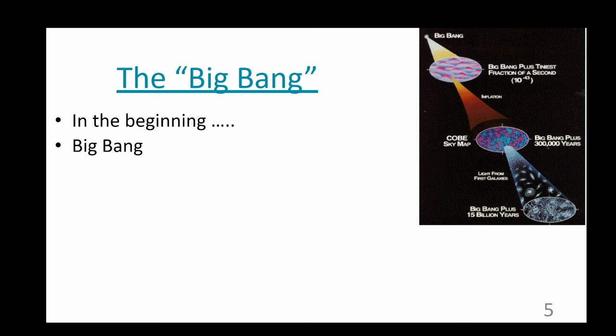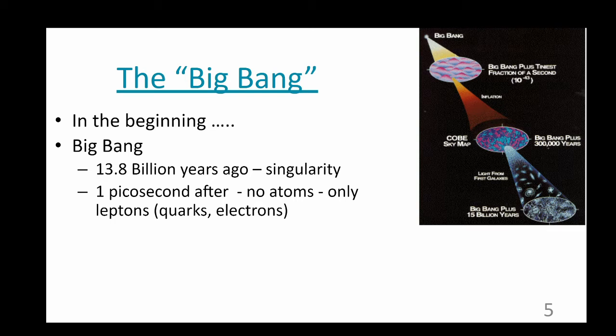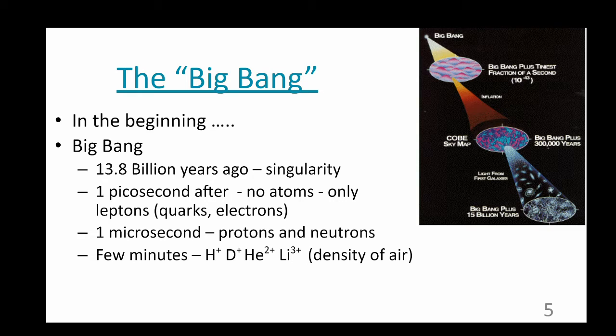Immediately following, there was nothing but elementary particles, such as quarks and electrons, indivisible particles. It was too hot to have atoms, protons, or neutrons, but very soon after, which was about 1 microsecond later, the universe had cooled significantly, and protons and neutrons began to form. Within a few minutes, these began to collide, with enough energy to overcome the electrostatic repulsion, but not enough energy to overcome the strong and weak nuclear forces. So nuclei began to form through the process of fusion.